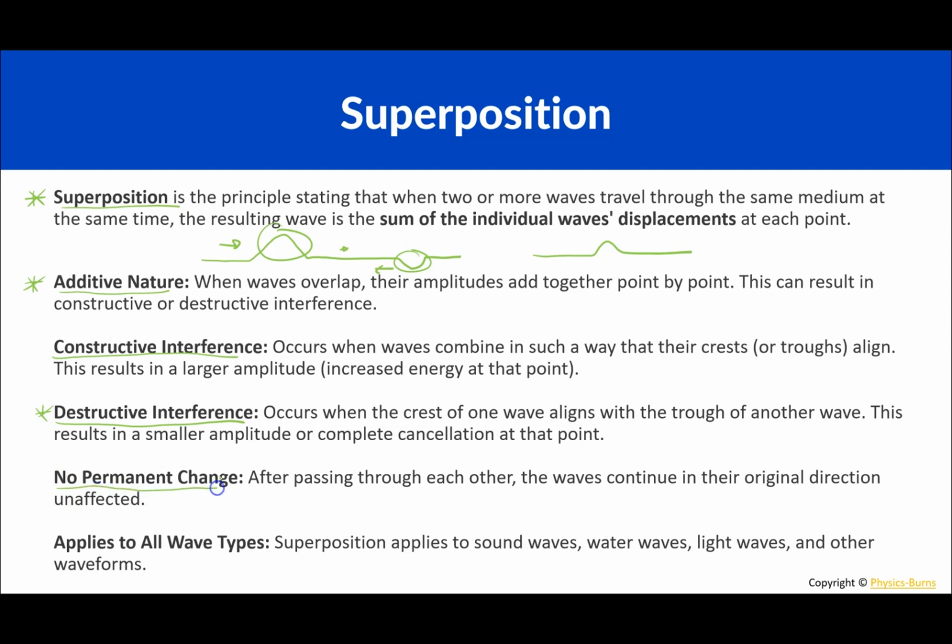No permanent change. After passing through each other, the waves continue in their original direction unaffected. So this is what happens when they meet, but after they meet, it's going to look something like this. So this will now be going this way, and this will be going this way. So it's as if nothing happened. They just completely go through each other. But at the point they meet, they add together. This applies to all wave types. Superposition applies to sound waves, water waves, light waves, and other waveforms.